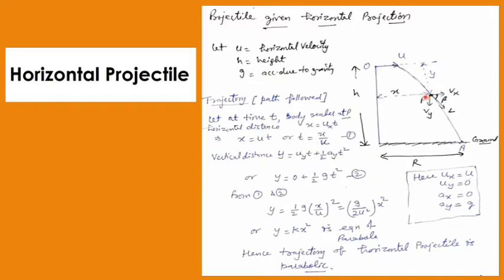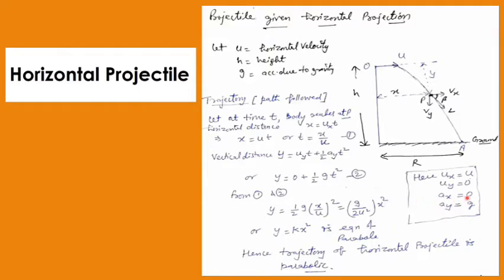So I can find the value of small x by using the second equation of motion. If I write it in component form, then x equals uxt plus half axt square. Now I know that ax is 0. Gravity is only acting along the vertical direction. Along the horizontal direction, no acceleration is there.